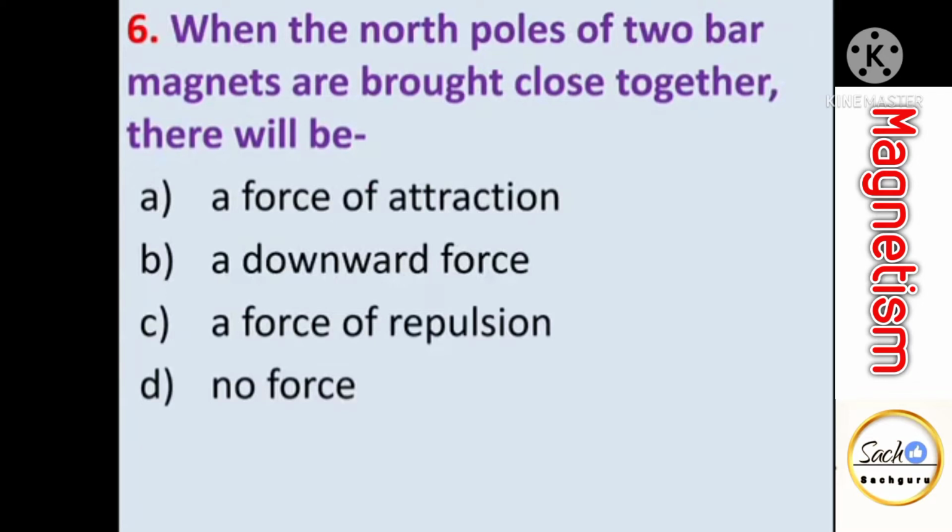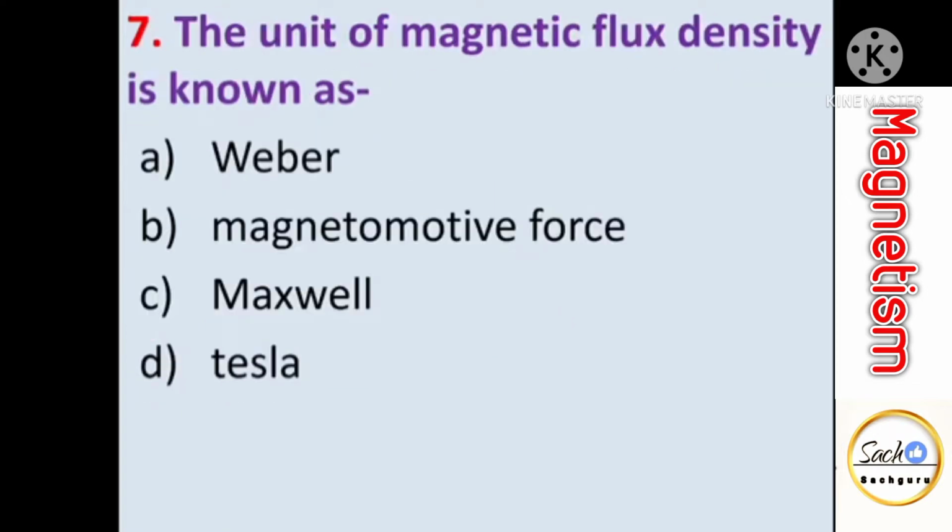When the north poles of two bar magnets are brought close together, there will be. So we have seen that like poles repel each other while unlike poles attract each other. Here given two north poles. So between two north poles there will be a force of repulsion. The unit of magnetic flux density is known as. So magnetic flux density, its unit is Weber per meter square, which is also called as Tesla.